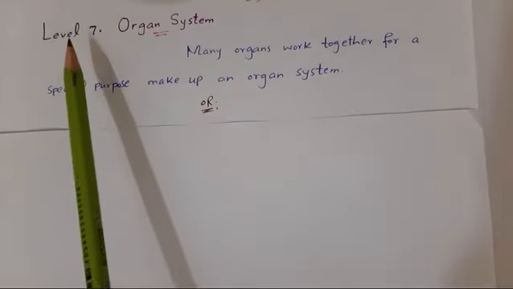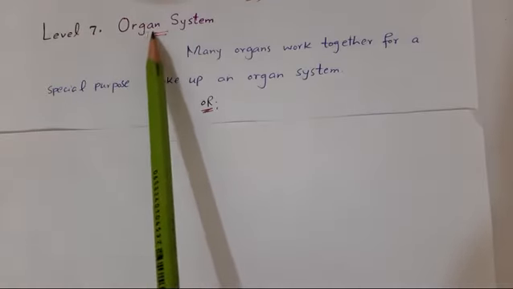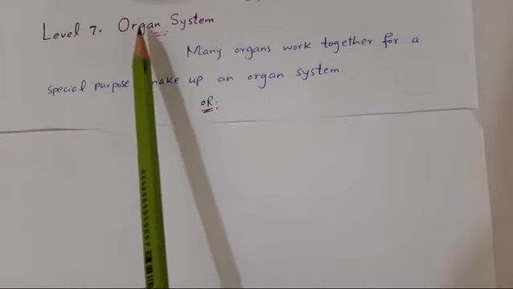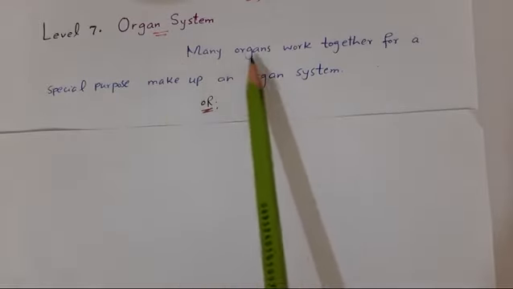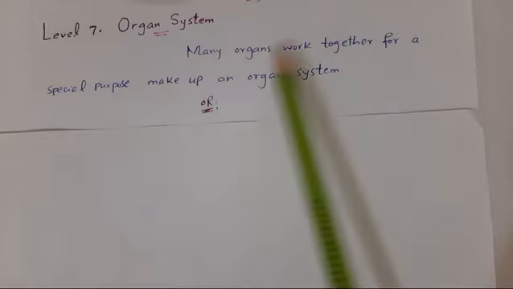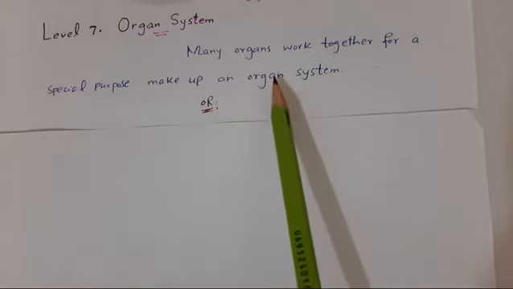Now the next level of biological organization is organ system. Level 7 is organ system. What is an organ system? Many organs work together for a special purpose, making up an organ system.